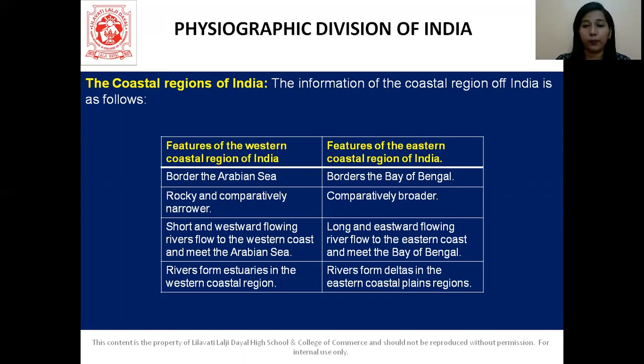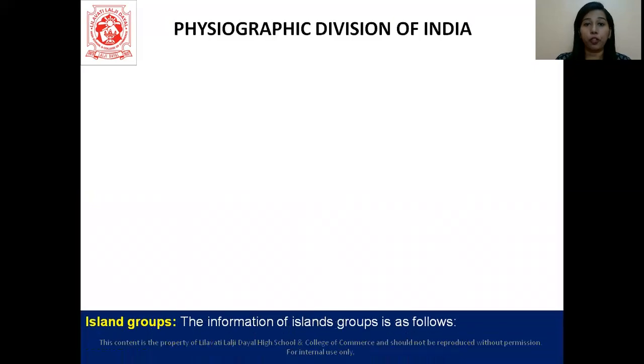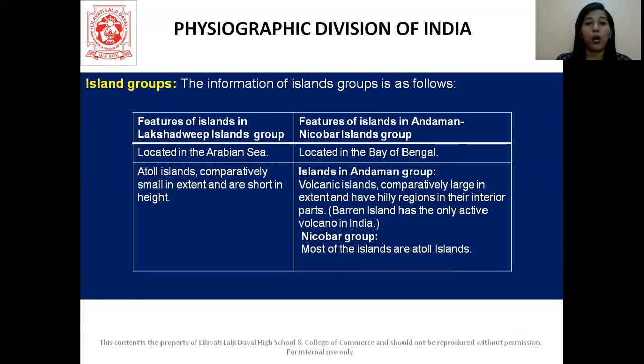All right. Let's proceed further and talk about the island groups. So here we have the Lakshadweep Islands and the Andaman and Nicobar group of islands. Lakshadweep, as we saw in the map, is located in the Arabian Sea. Andaman and Nicobar is in the Bay of Bengal towards the eastern side. We saw that, right, in the map.